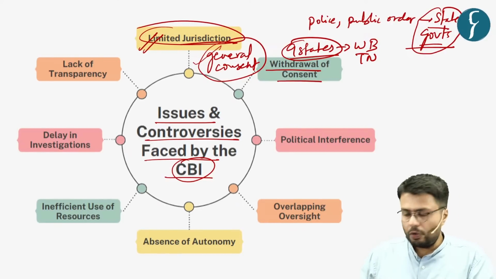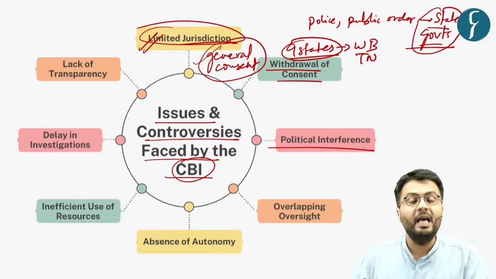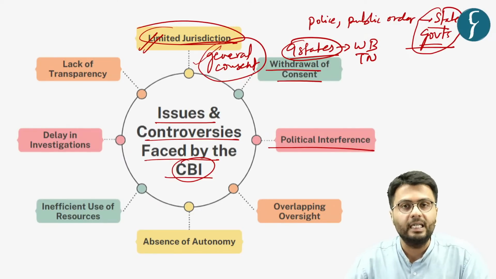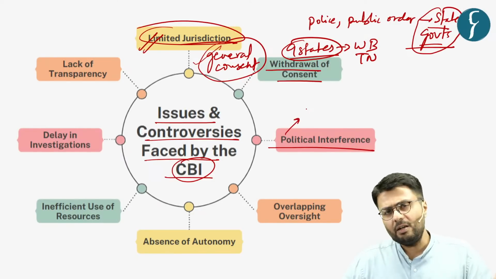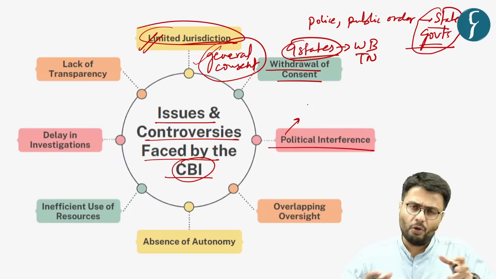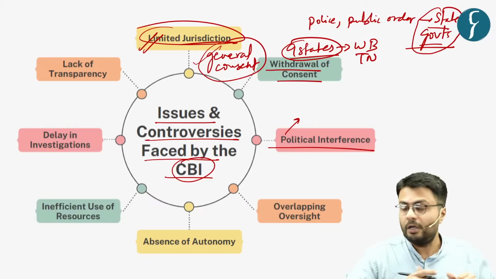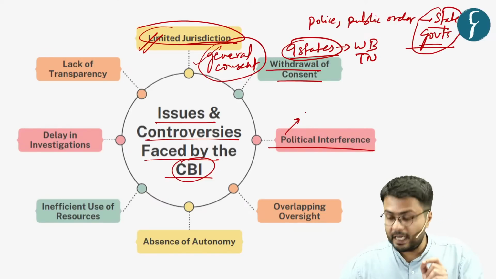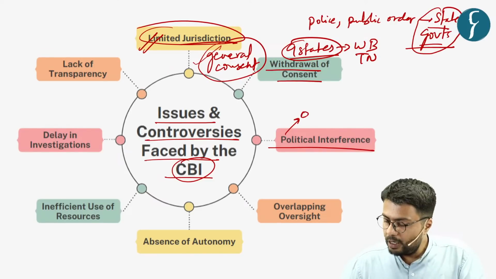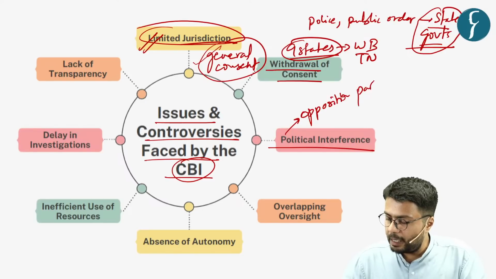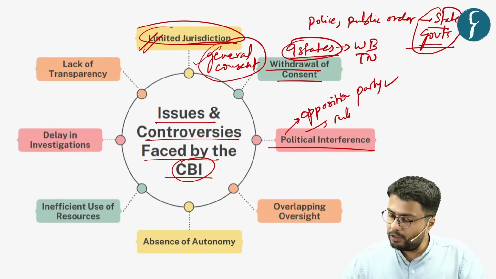Now also we have seen that this body has been alleged to have been interfered with politically, because in quite recent times, not just under this particular government but also in the governments before, we have seen that this body has been used exclusively to target members of the opposition party, whereas the same is not the case for members of the ruling party.